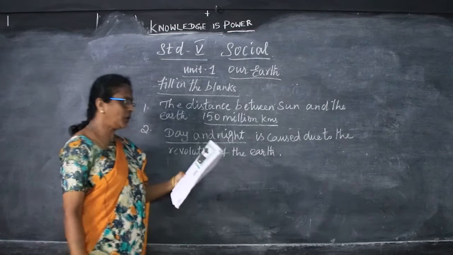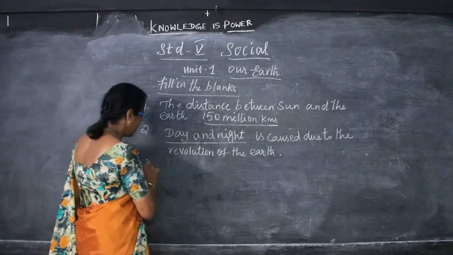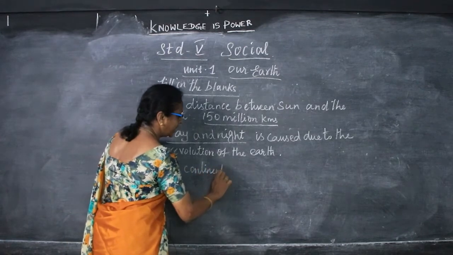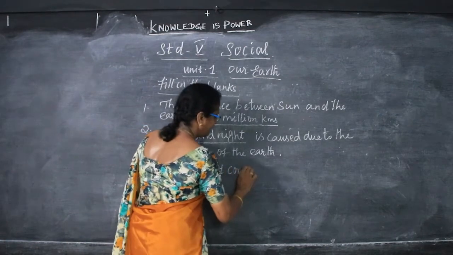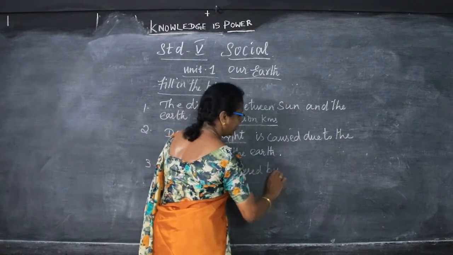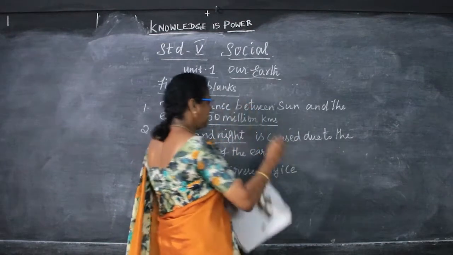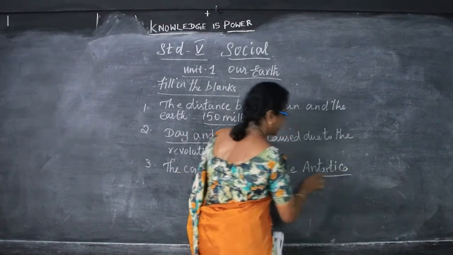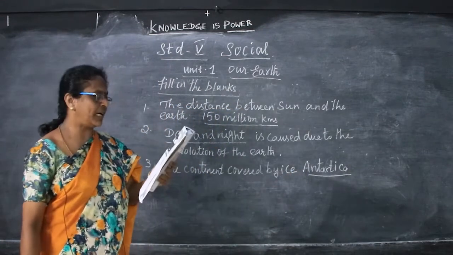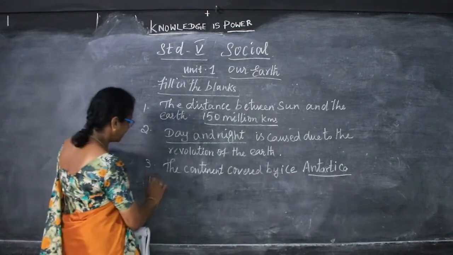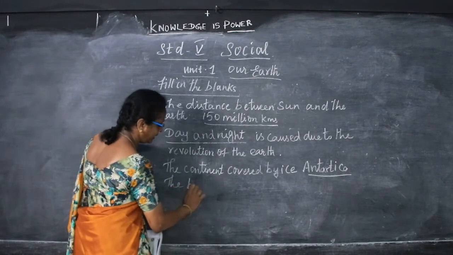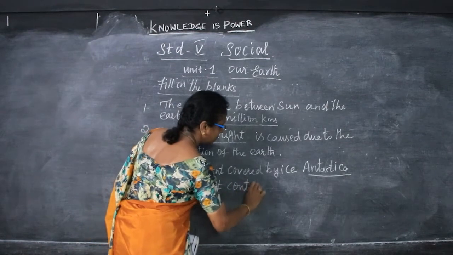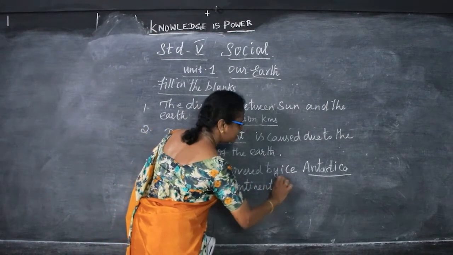The next one: the continent which is covered by ice. Which continent is covered by ice? The continent covered by ice is Antarctica. It is full of snow and ice. Which is the biggest continent? As we have already seen, the biggest continent is Asia.